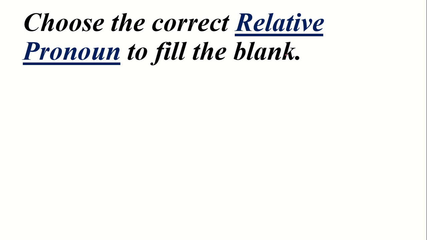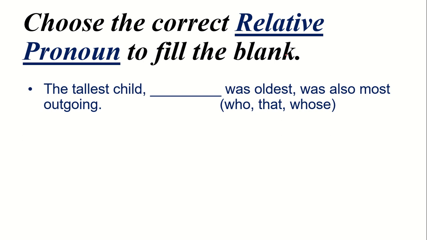So at the very first you have to choose the correct relative pronoun to fill in the blank. Here is the very first sentence of the exercise: the tallest child dash was oldest, was also most outgoing. In the parenthesis you are seeing that there are three options of relative pronouns, and you have to choose the correct one for this blank. The tallest child is the category of human beings, and we know that for human beings we have to use the pronoun who. So here the correct answer is who. The tallest child who was oldest was also most outgoing.